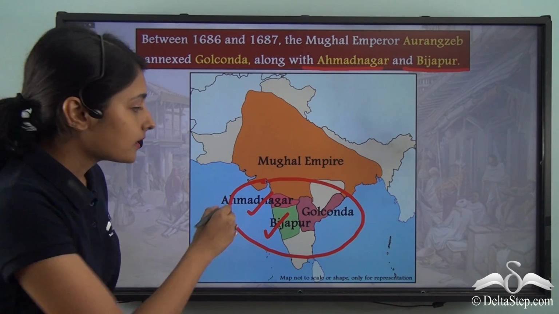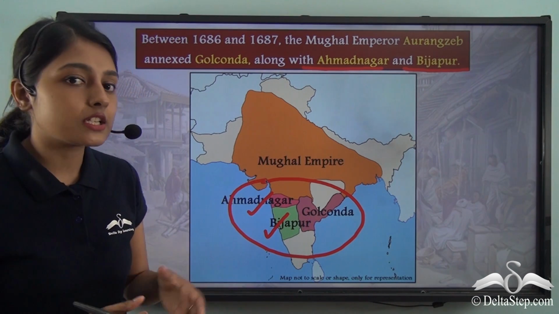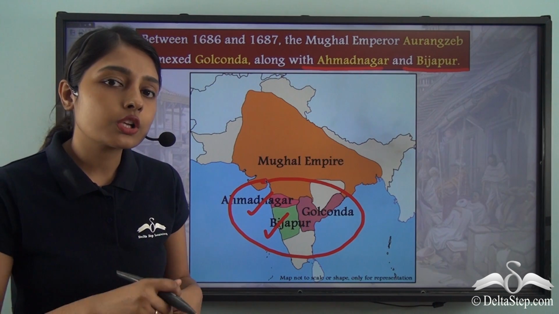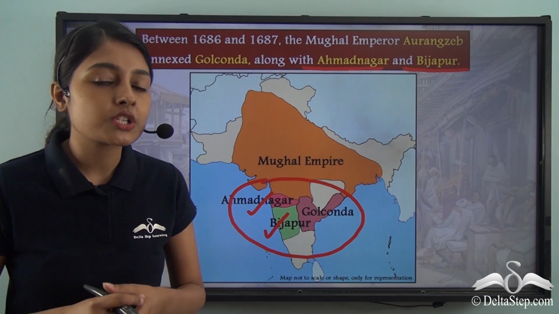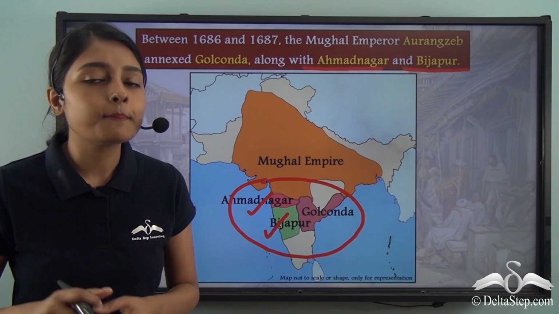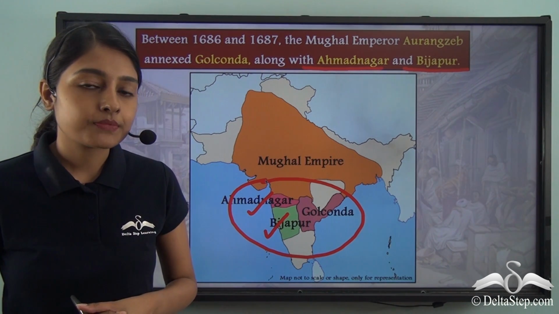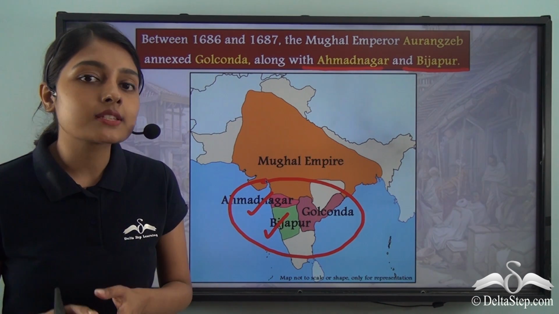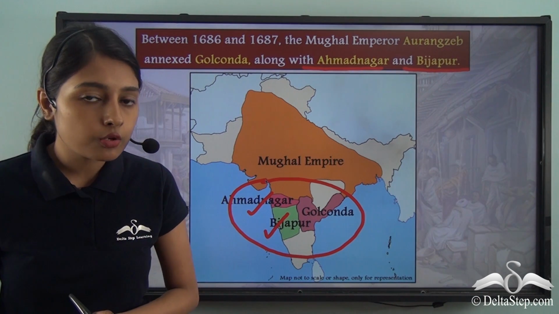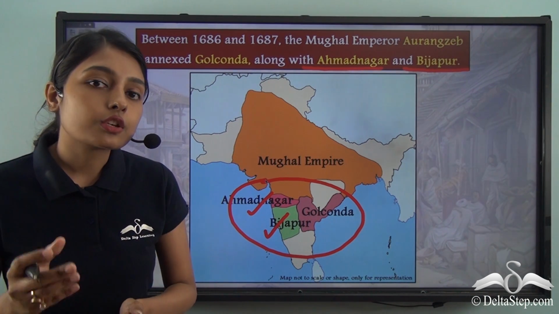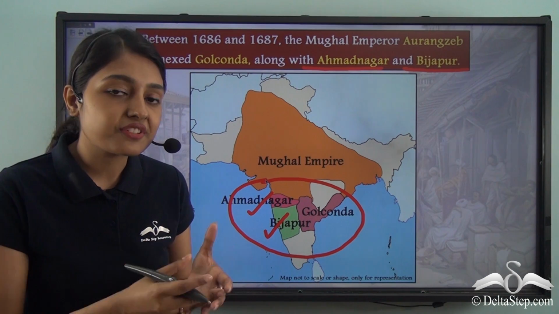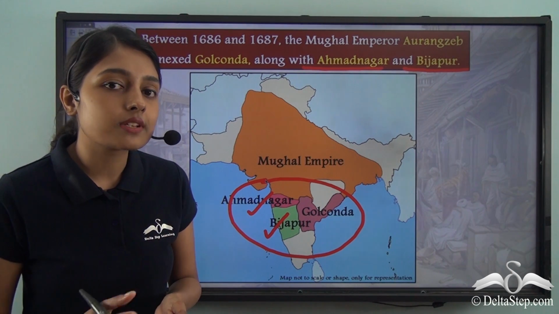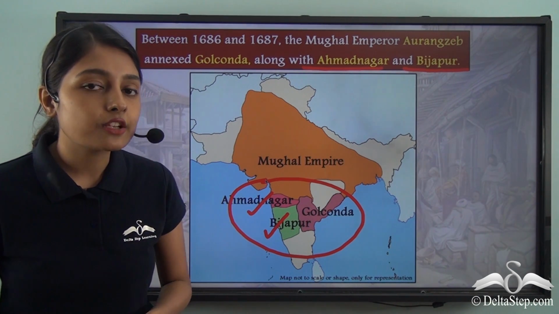And with this, the power of this region now passed into the hands of the Mughal Empire. Now the end of the Golconda Sultanate or the end of the Qutub Shahi dynasty also invariably meant the end of Masulipatnam, because Masulipatnam gained prominence, Masulipatnam gained importance during the rule of the Qutub Shahi rulers. And the defeat of the Qutub Shahi rulers also meant the defeat and the decline of Masulipatnam. Now this was one of the major reasons that contributed to the decline of Masulipatnam.